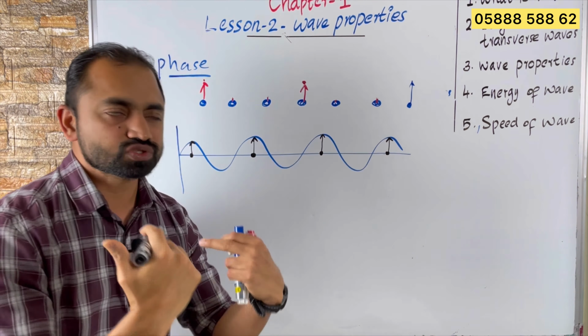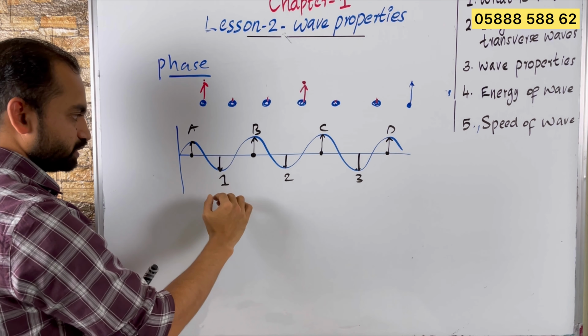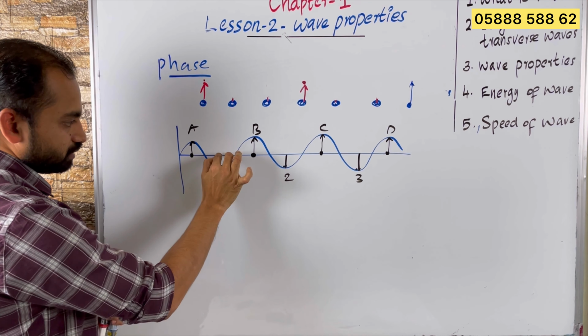For example, if I write A, B, C, D, all these points are in phase. Then if we take another point like this one, this one, this one, so this I will give like 1, 2, 3. These points also in phase, right? 1, 2, 3, what is their state of vibration? The maximum displacement downward, maximum displacement downward, maximum displacement downward. So they are in same state of vibration. So we can say 1, 2 and 3 are in phase.